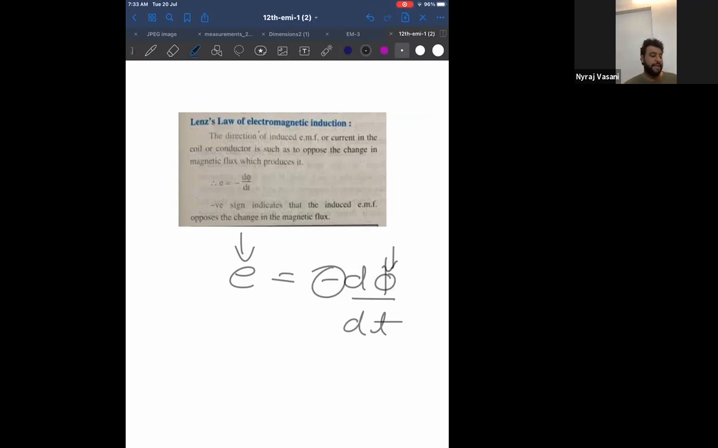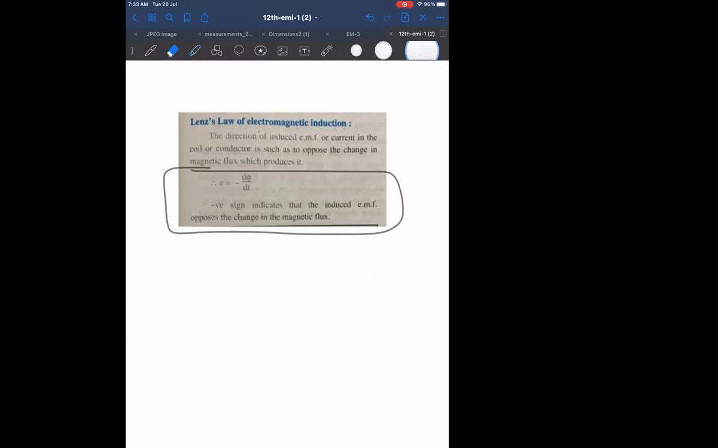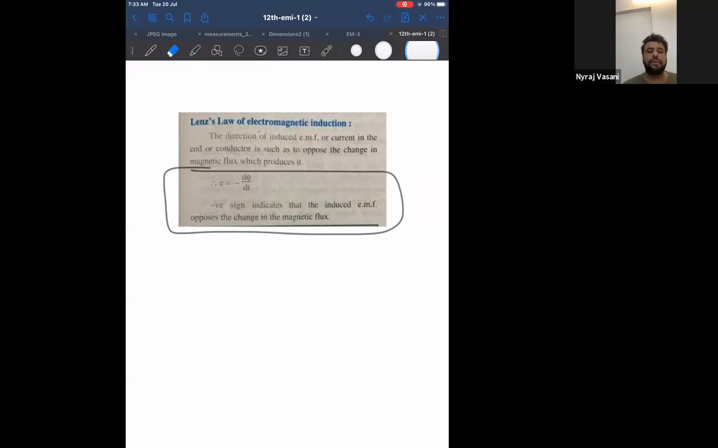Therefore, write on the side the heading Lenz's law of EMI, and just write down this much. How much? This much. Start. So where's the K? Unity. We are assuming it is a constant, 1.